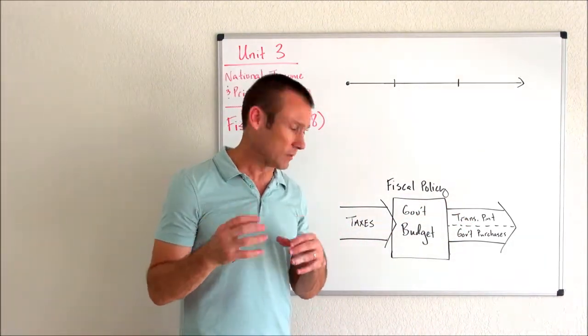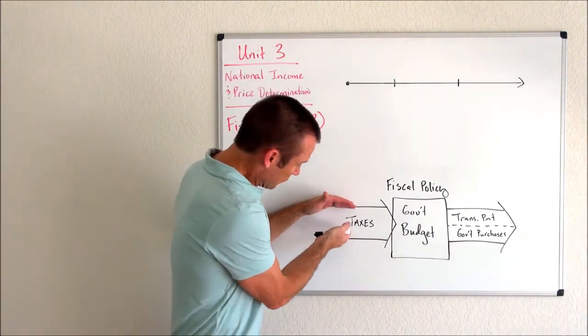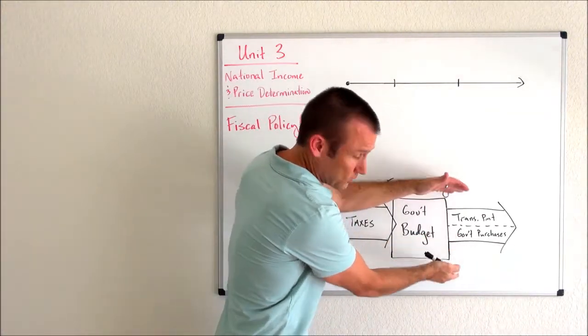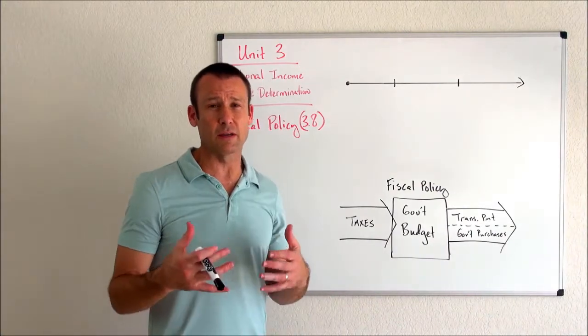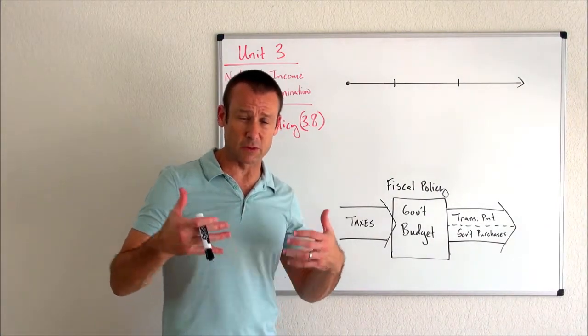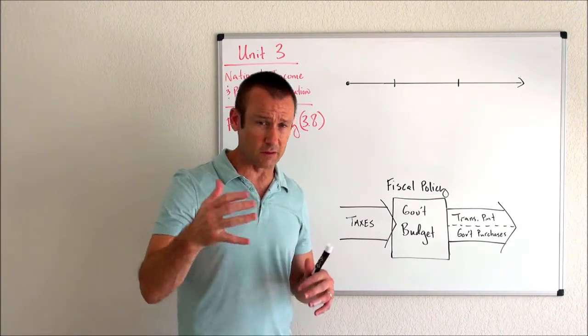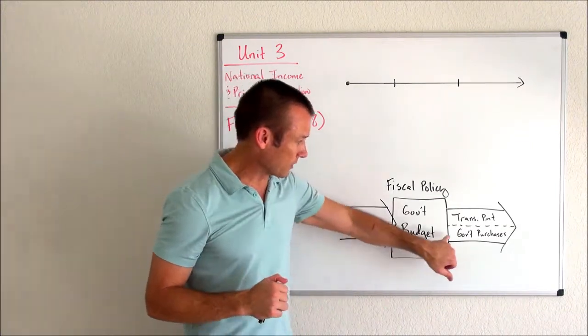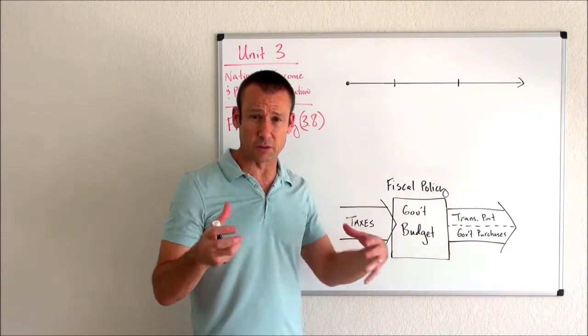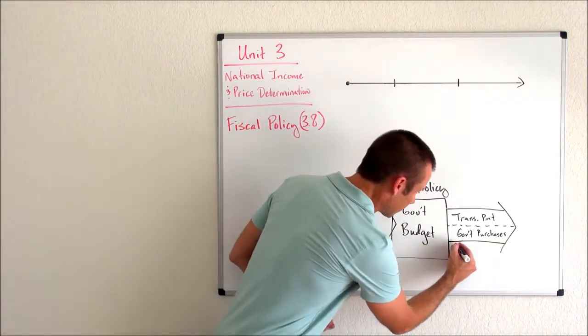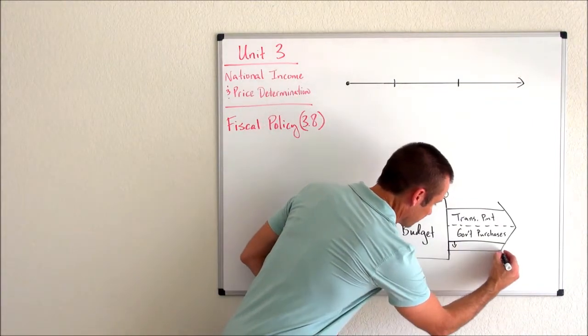So one more time, we're in a recession. What will they do to taxes? Reduce them. What will they do to the outflows? Increase them. So let's take a look at this. Let's imagine we do go into a recession, and the House, the Senate, and the President decide, hey, you know what we're going to do? We're going to use this lever, government purchases, and increase our government purchases.